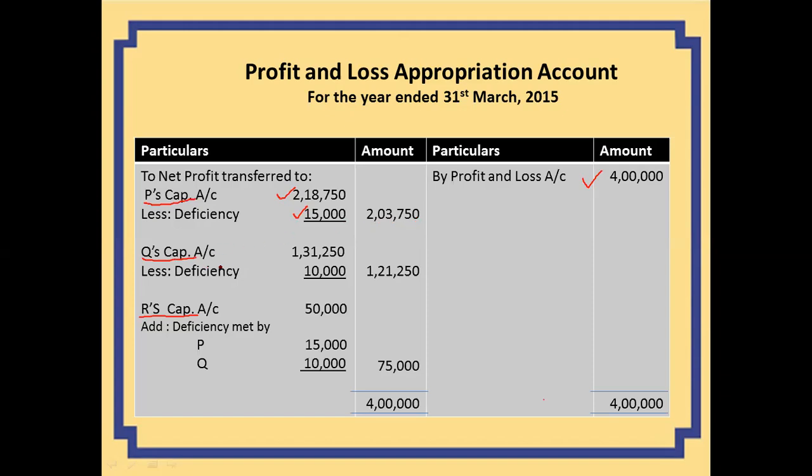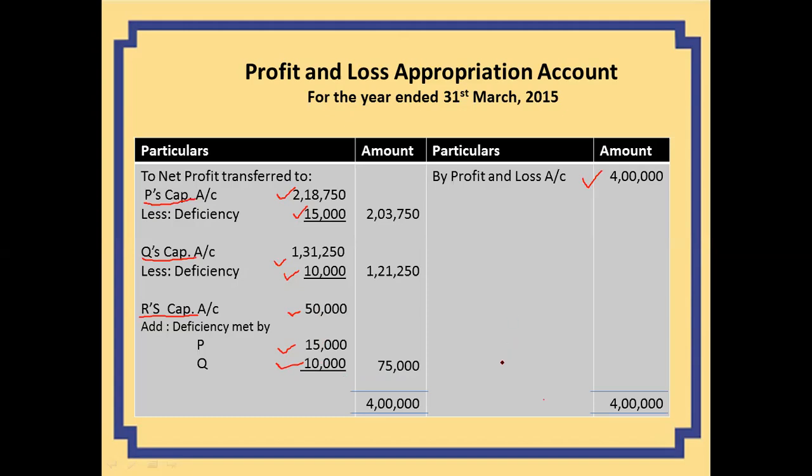Similarly, Q capital stands at 1,31,250, and he has to bear the deficiency of 10,000 that will be deducted from his share, and it comes out to be 1,21,250. And then R's actual share of profit was 50,000. Add 15,000 contributed by P and 10,000 contributed by Q to make this amount 75,000.